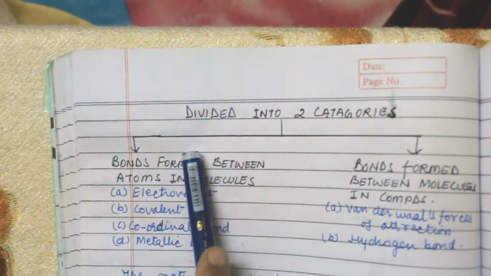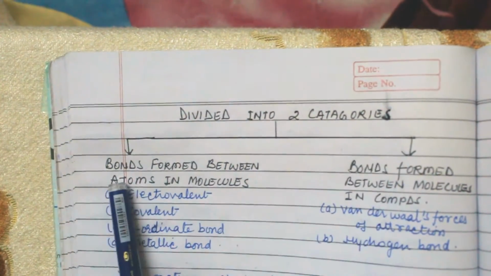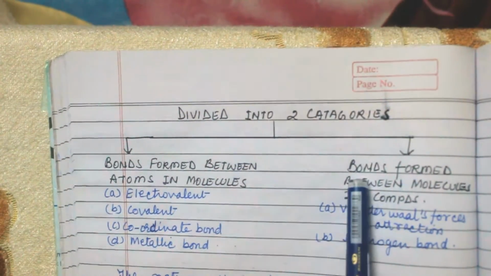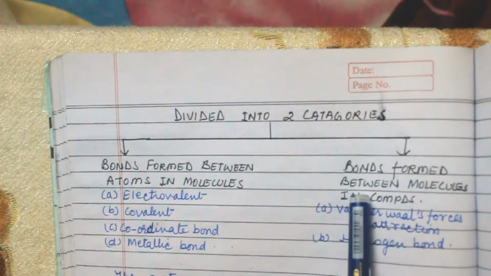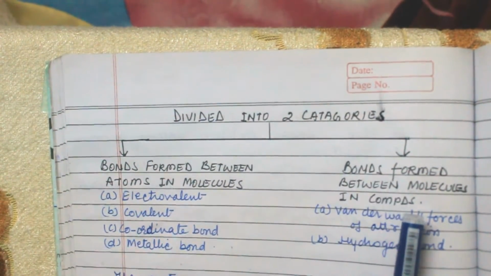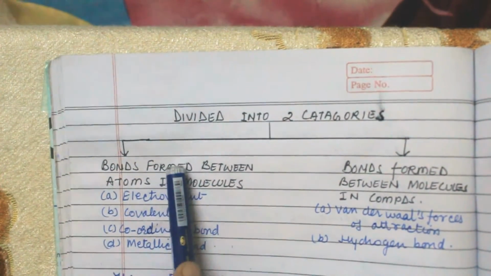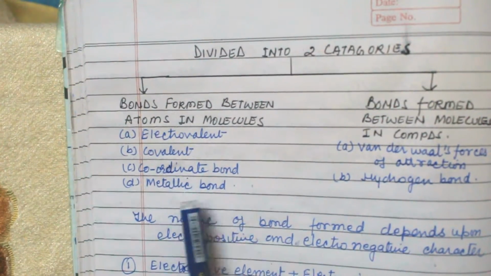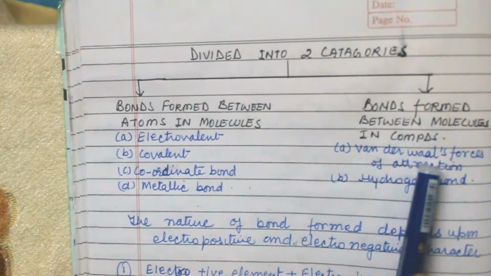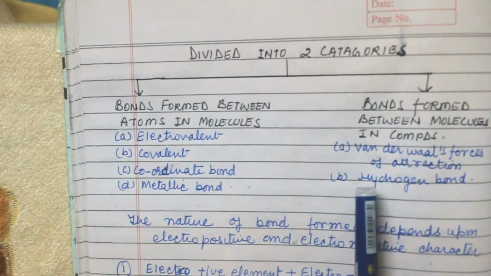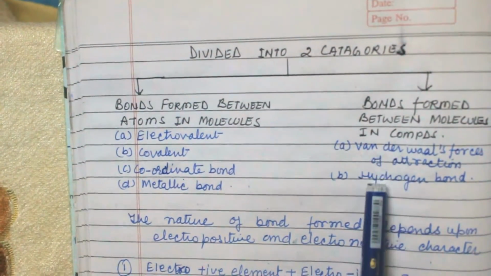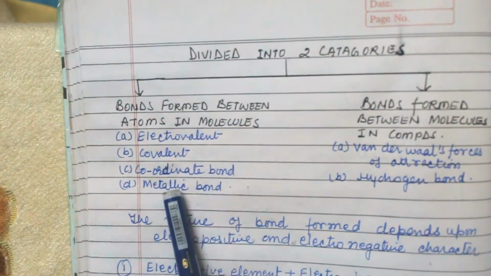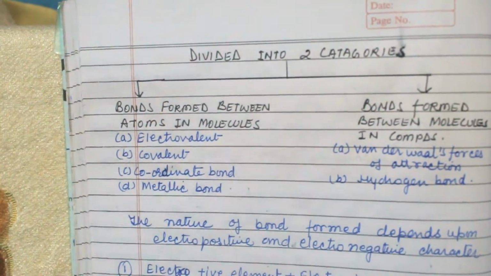Now next, they are divided into two categories. First is bonds formed between atoms in a molecule, and second is bonds formed between molecules in compounds. The first category includes electrovalent bond, covalent bond, coordinate bond and metallic bond, and the second includes van der Waals forces of attraction and hydrogen bond. These two bonds come under molecule in compound, and these four bonds come under atom in molecule.